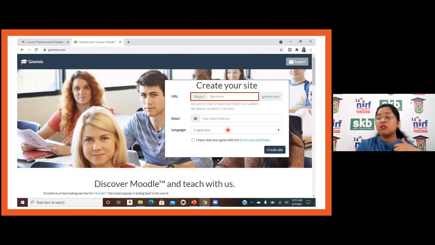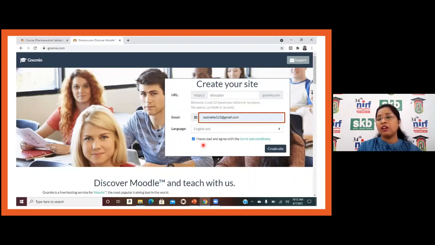So Moodle is providing around 100 languages. Like, you can create courses in 100 languages. So this is again the plus point of Moodle. By using it, you can create the number of language courses. And after clicking on this, you can create a site.